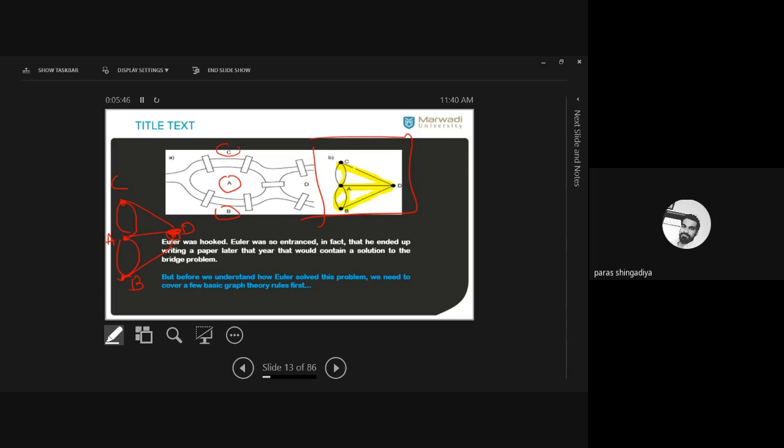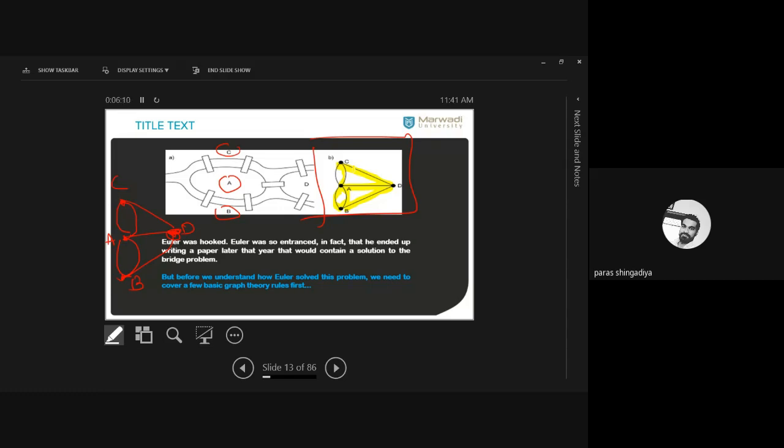कोई एक miss हो जाएगा. ठीक है? We cannot cover all the edges exactly once. Why? Because this graph does not follow the Euler condition. This Königsberg bridge problem does not follow the Euler condition. Therefore, it is not possible. If it follows the Euler condition, then it is possible.